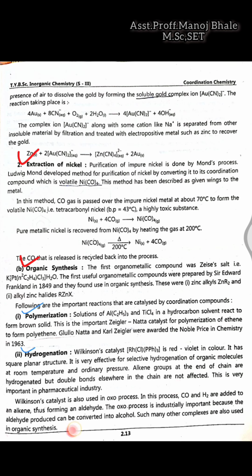So this Wilkinson catalyst is also used in the OXO process. I think it is there in the SYBSc chemistry syllabus, the OXO process and also the Wilkinson catalyst. In this process, carbon monoxide and H2 are added to the alkene, and there is formation of the aldehyde. So this is the OXO process, and industrially it is very important, because of the aldehyde produced here, from which we get the alcohol. We use the alcohol as starting material, and many complexes use this Wilkinson catalyst for organic synthesis.